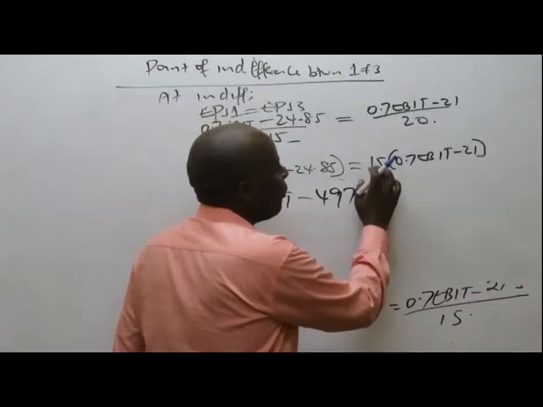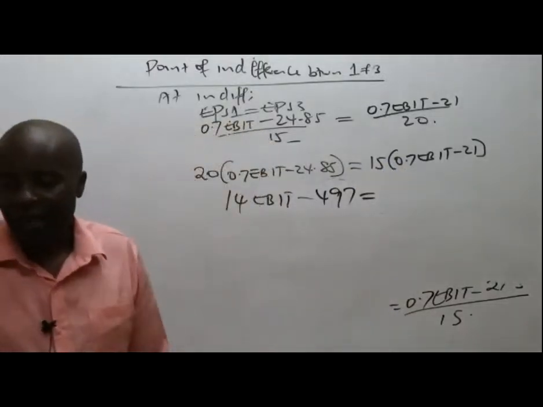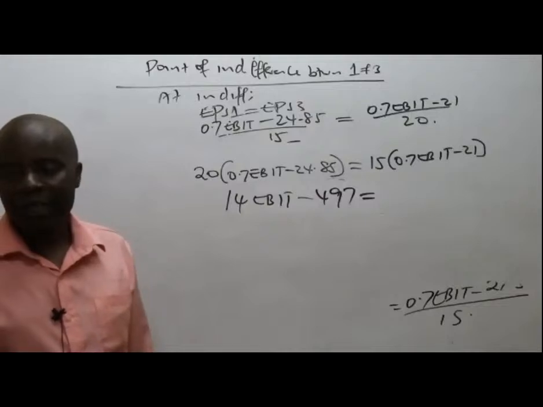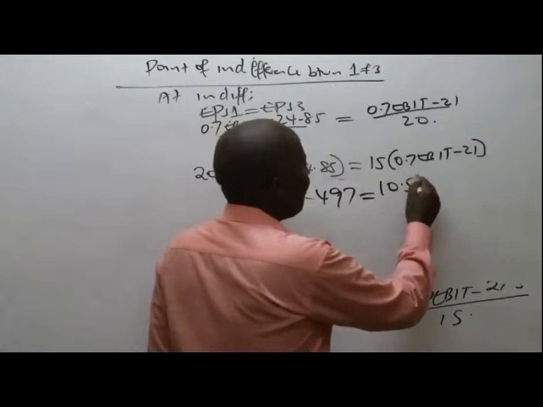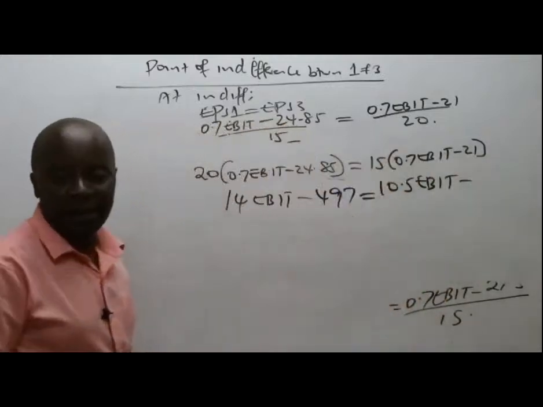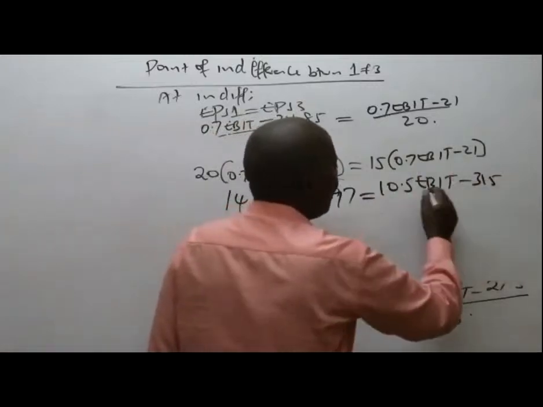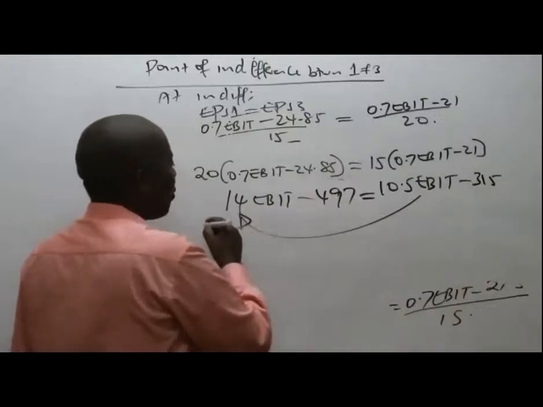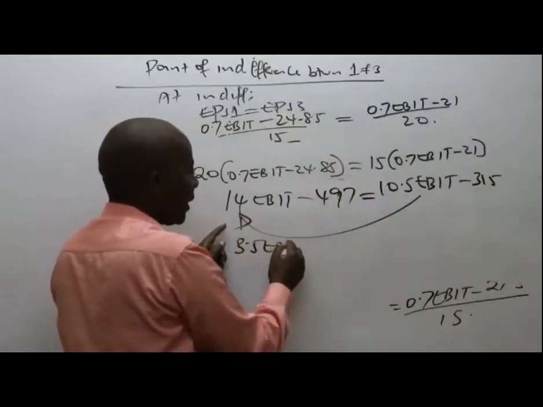497 equals, how about 15 times 0.7? That is 10.5 EBIT, minus 21 times 15, which is 315. From there, put like terms together. So this is 14 minus 10.5, which gives us 3.5 EBIT.